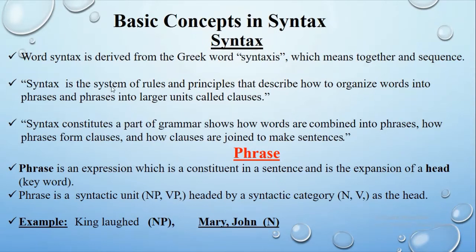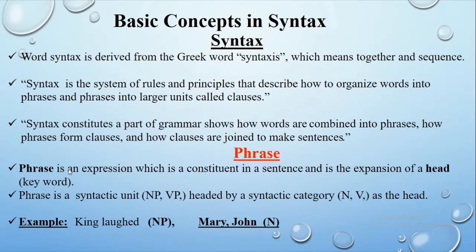Syntax is the system of rules and principles that describe how to organize words into phrases and phrases into larger units called clauses. Syntax constitutes a part of grammar, and shows how words are combined into phrases, how phrases form clauses, and how clauses are joined to make sentences.